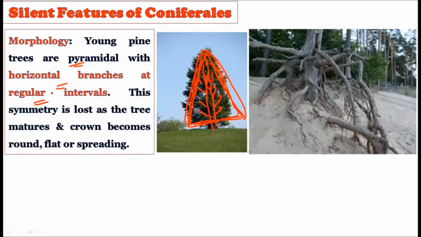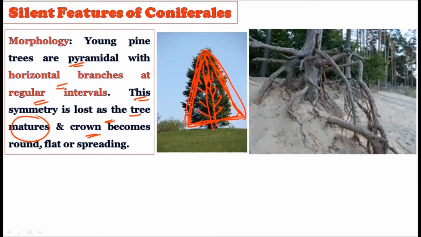So morphologically, the young pine tree generally shows the pyramidal structure, in which the central axis is the main tree trunk and the lateral branches are at regular intervals. See, this symmetry is lost as the tree matures. We have discussed this already. As these pines get older, they tend to lose the symmetry of the pyramidal shape. The pyramidal shape will remain only at the young stage and not at the mature stage. This pyramidal structure slowly gets distorted over a period of time as the tree becomes mature.